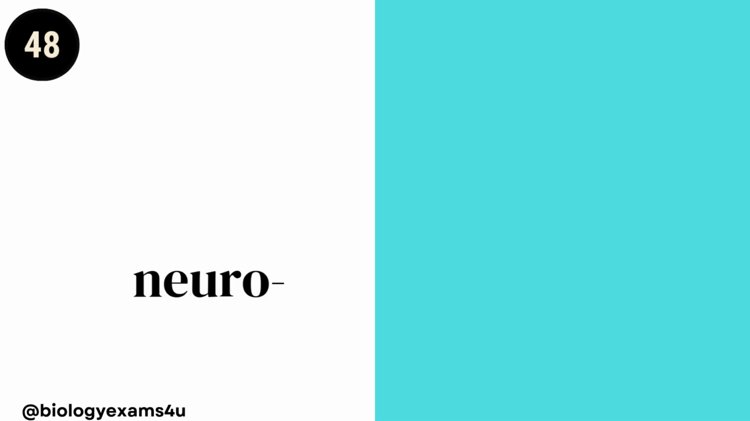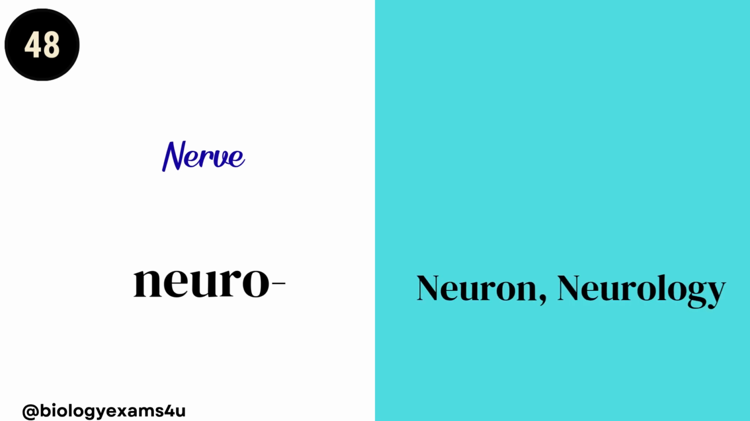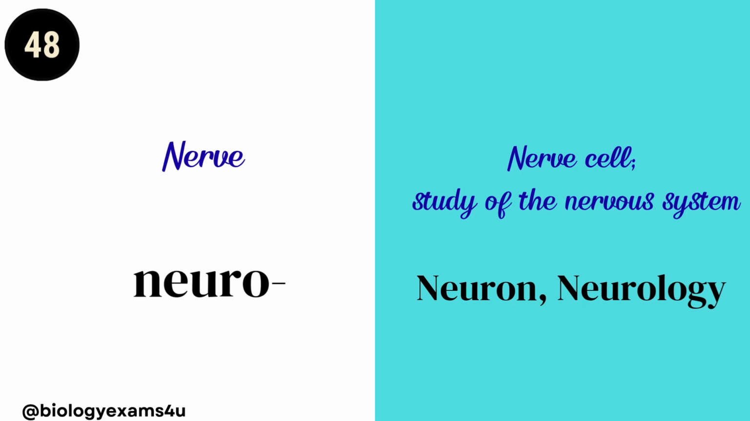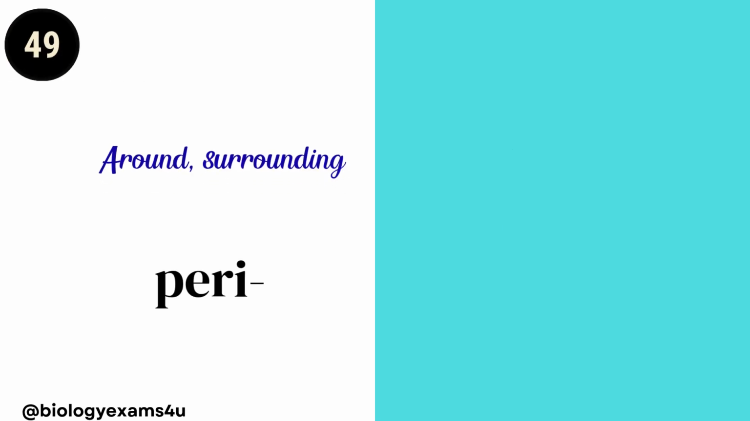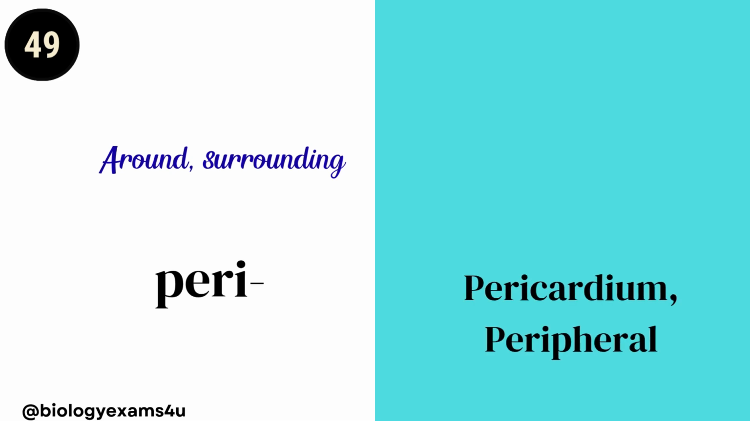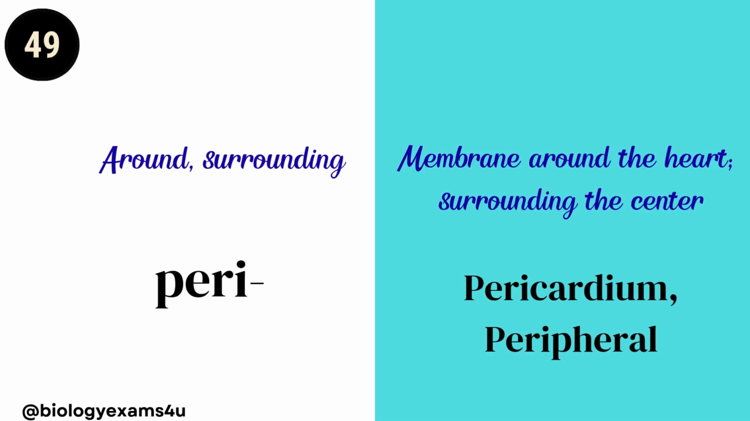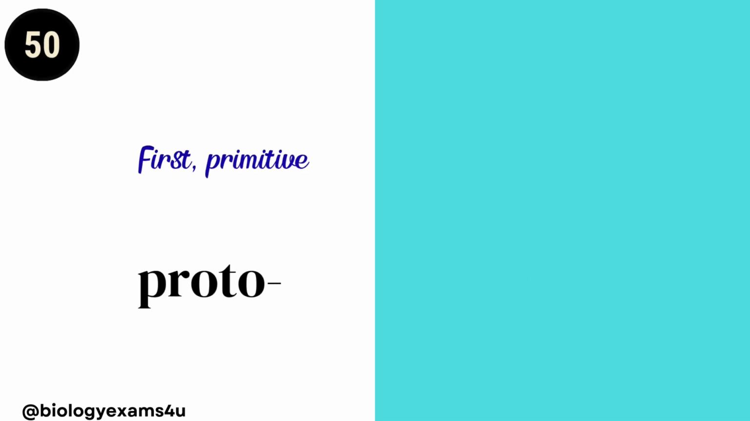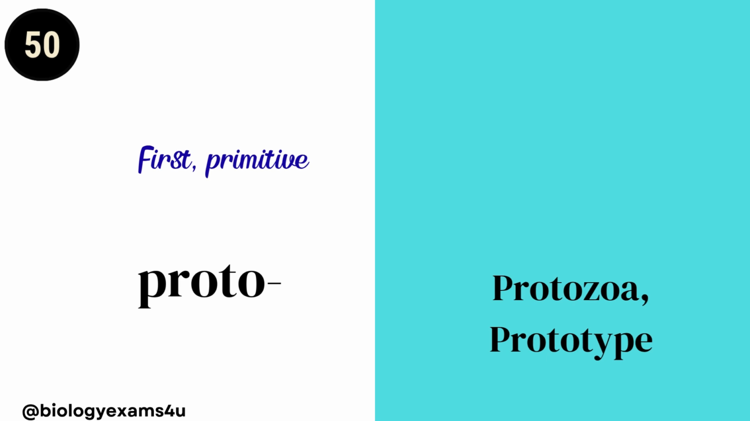Neuro means nerve, as in neuron, neurology. Neuron is a nerve cell. Neurology is a study of nervous system. Peri means around or surrounding. Pericardium, peripheral. Pericardium means membrane around the heart. Peripheral, surrounding the center. Proto means first or primitive. Protozoa, prototype. Protozoa is the first animals. Prototype is the first model.